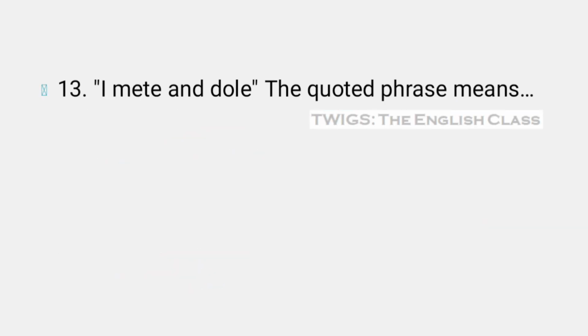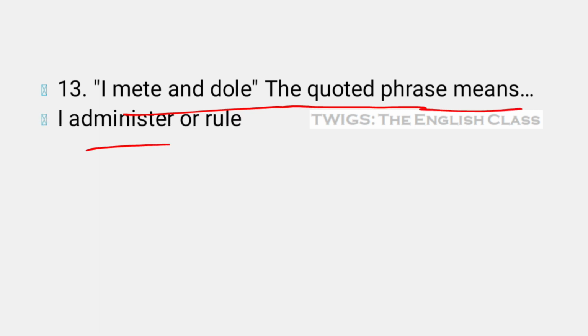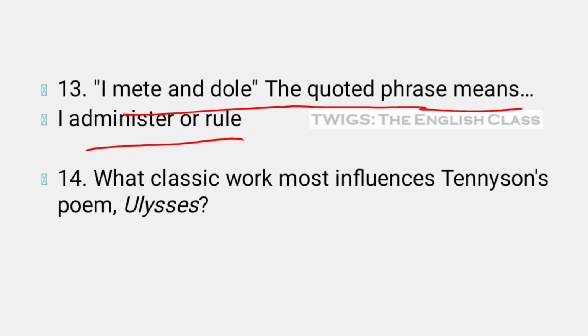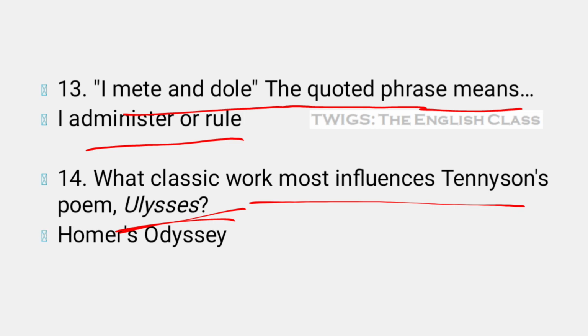Next, I mete and dole. The quoted phrase means I administer or I rule. What classic work most influences Tennyson's poem Ulysses? Name the classical work. It's Homer's Odyssey. I have already told you about it.